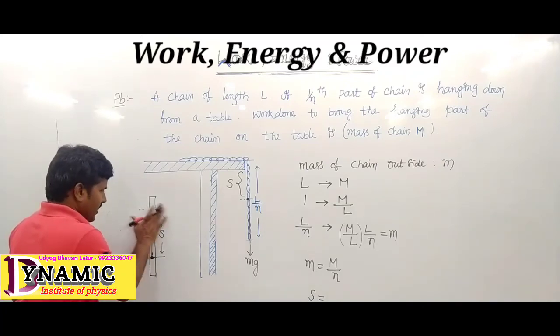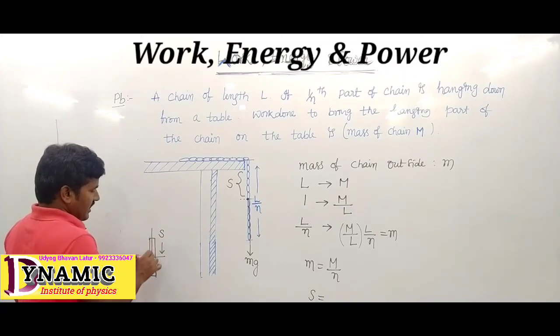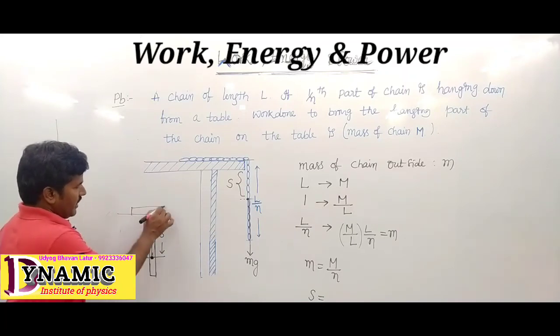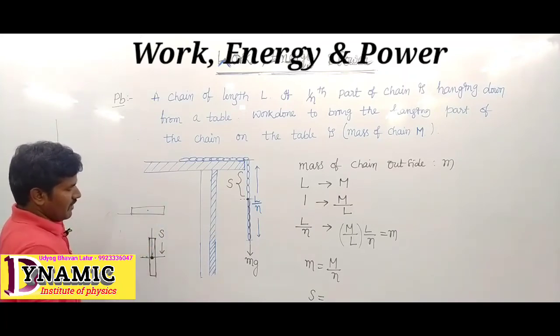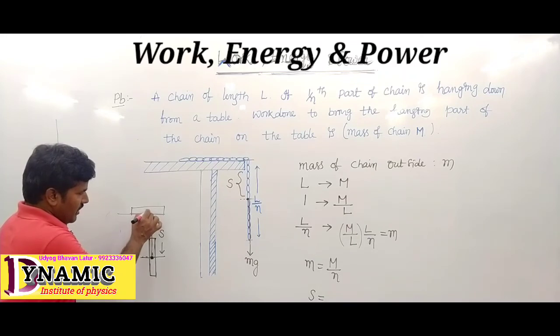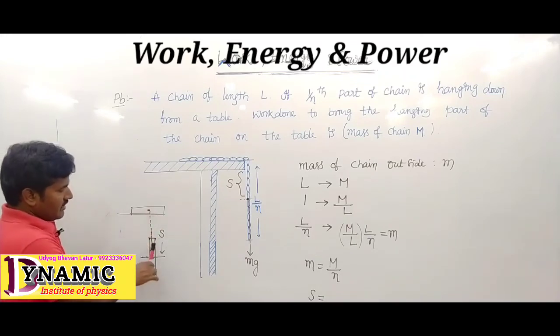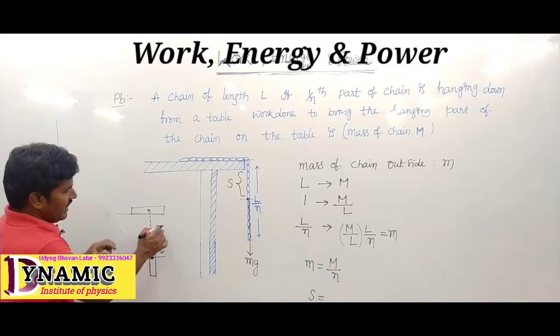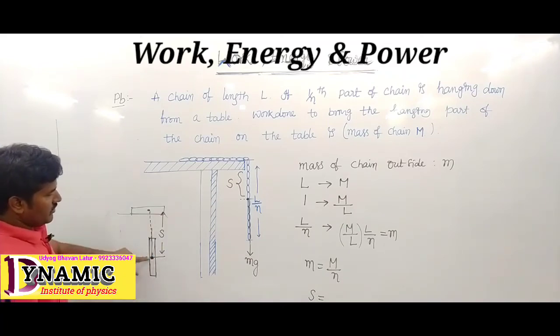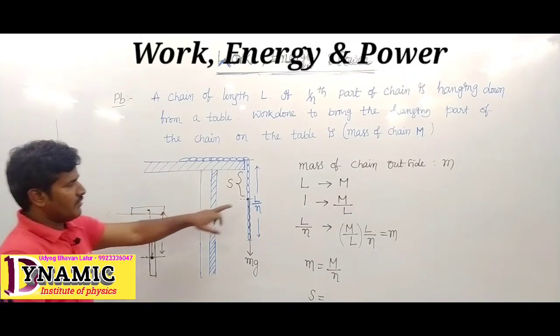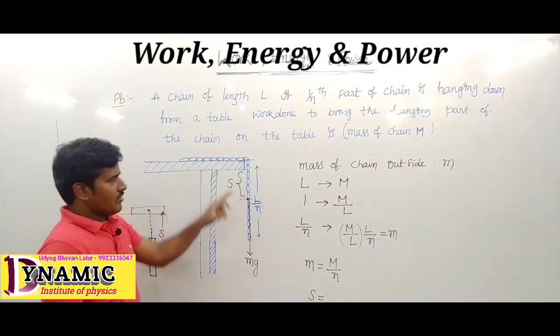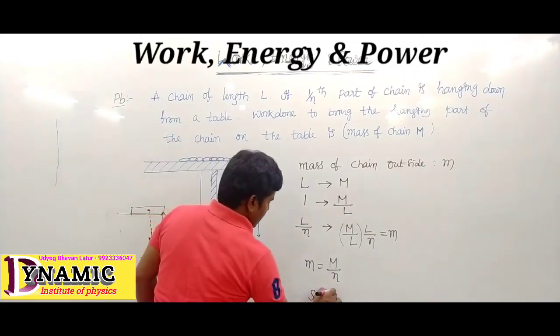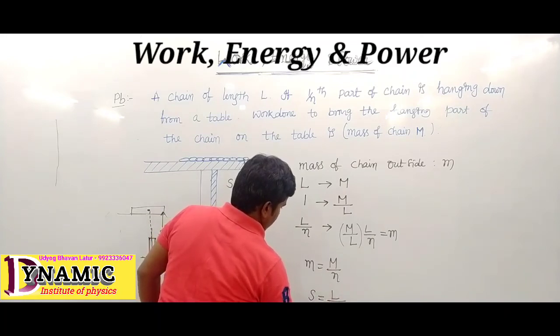Suppose this is one rod placed here. The vertical displacement is only from the center position to the top position. That displacement is written as L upon 2n.